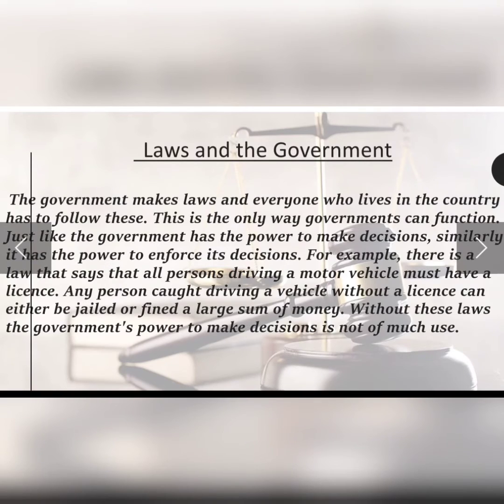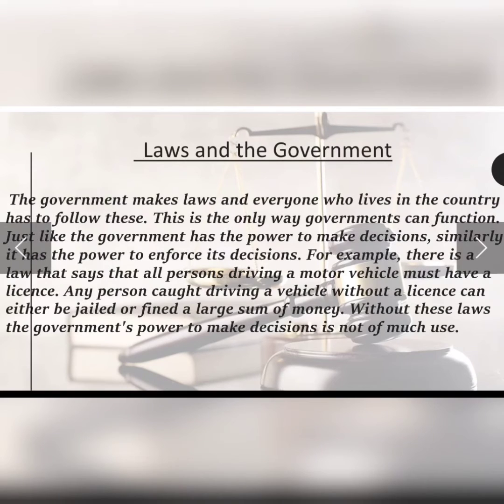And this law is issued by the government, and whosoever is found without a driving license will either be fined a large sum of money, or they will be jailed, because they are not following the law, and the law made by the government is to carry the driving license. So you can say that they are breaking the law, and for breaking the law, they are being punished because they are not following the law.